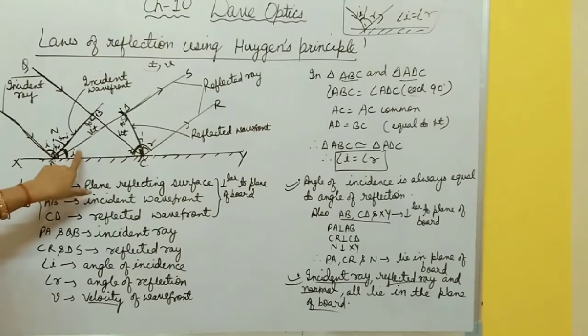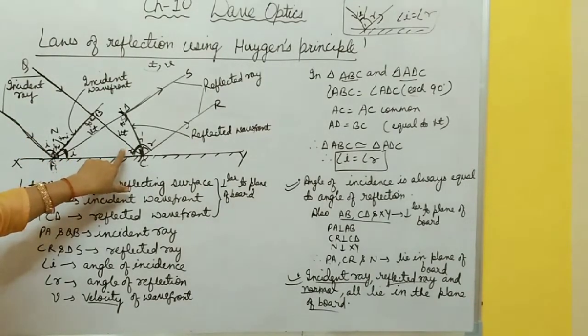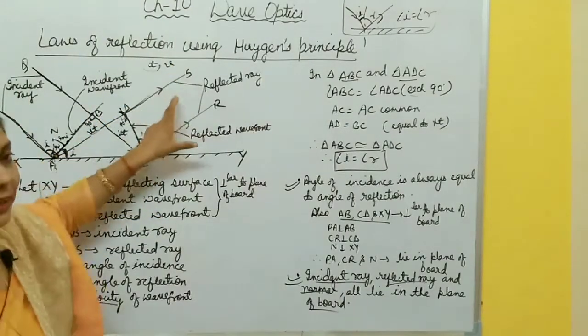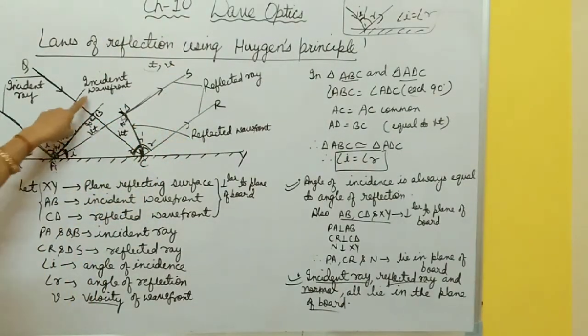You clearly write what is I here, where is R, incident wavefront, reflected wavefront, incident ray, reflected ray, and just take these two triangles ABC and ADC and prove I equal to R, and the second one also. In this way you prove laws of reflection using Huygens principle.